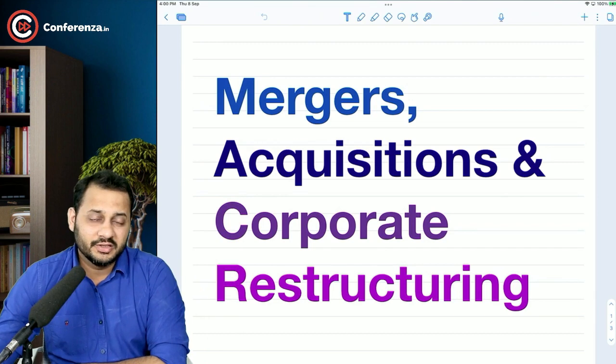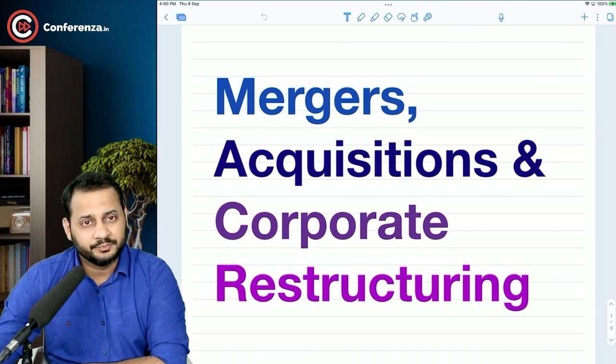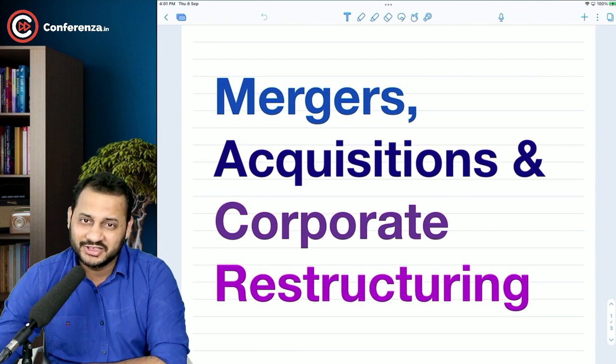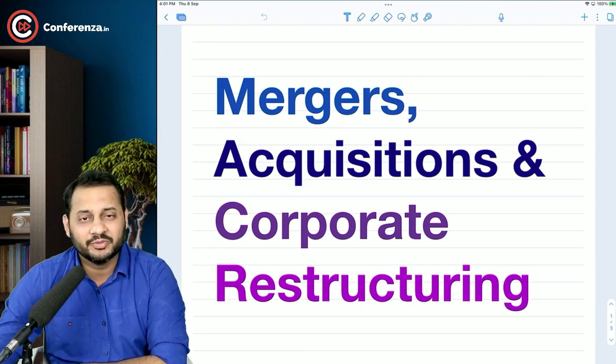Plus this chapter is important from the exam as around 16 marks of the questions will be asked minimum from this chapter. You can expect around 2 questions of 8 marks. And if the institute is happy with this chapter, you can also expect 4 marks of theory question as well. So 16 to 20 marks of the question can be asked from this chapter. This is one of the chapters which is equally important from the theory as well as practical point of view. Theory for 4 marks and practical for 16 marks.